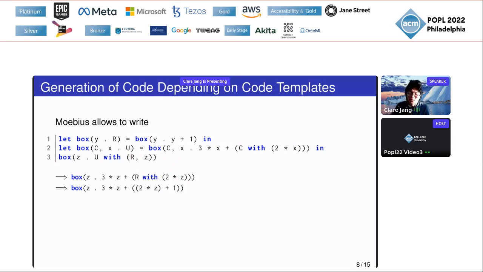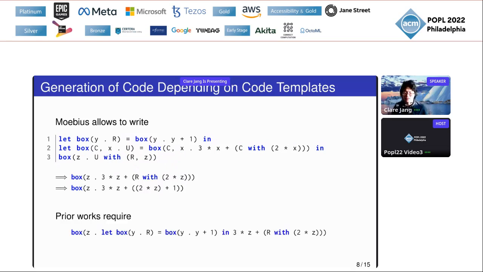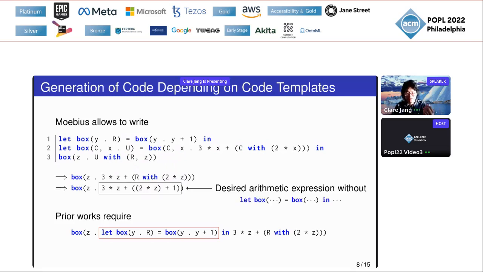In prior works, where code cannot depend on a code template, we need to write this. This generated code fragment has this undesired redex, a box followed by a letbox. The direct dependence on code templates, as shown in this result, allows us to avoid this kind of undesired redex and to produce a true arithmetic expression.